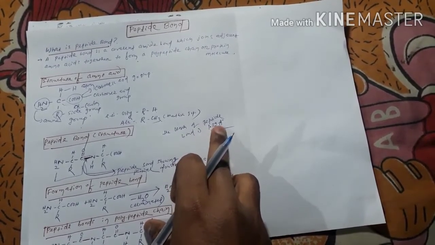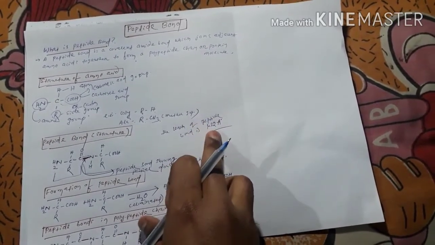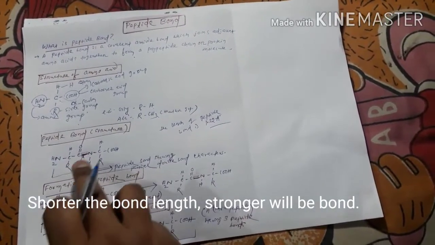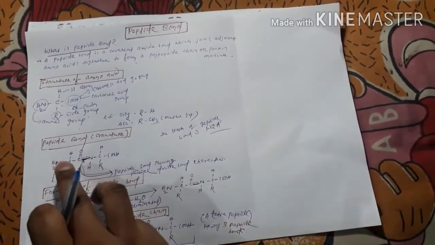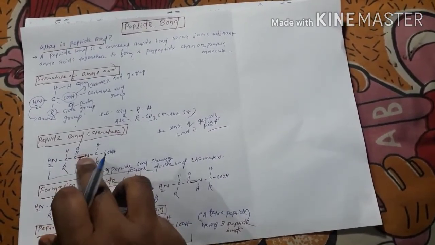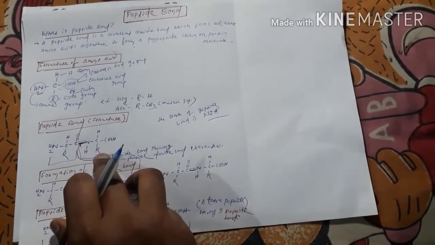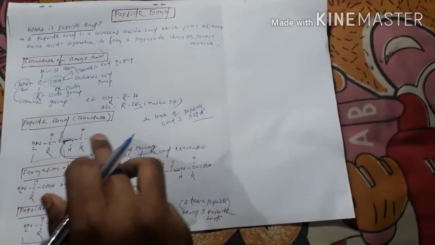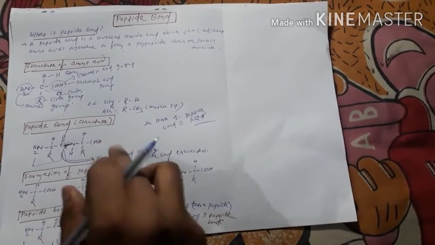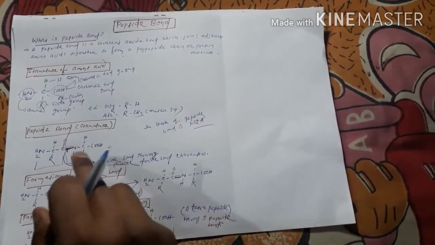The bond is very short, so its energy is quite high, right? This is a dipeptide. There are two amino acids joined together by a peptide bond, marked in red color over here, and it is considered to have double bond characteristics, so that it is stronger. It confers more strength to the protein, right?